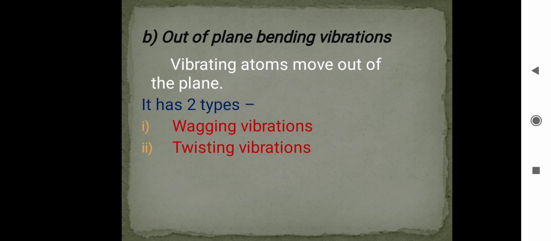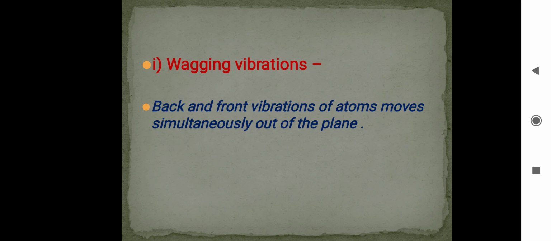And next is out of plane bending vibration. Out of plane bending vibration means vibrating atoms move out of the plane, and it has two types, wagging vibrations and twisting vibrations. First, wagging vibration means back and front vibrations of atoms move simultaneously out of the plane.